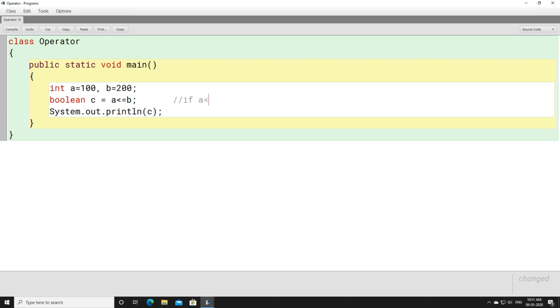If A is less than B, then it will give you true, or if A is equals to B, then it will give you true, right? If the value of A, what is the value of A? 100. 100 is less than B. Yes, 100 is less than B. So outcome will be true.